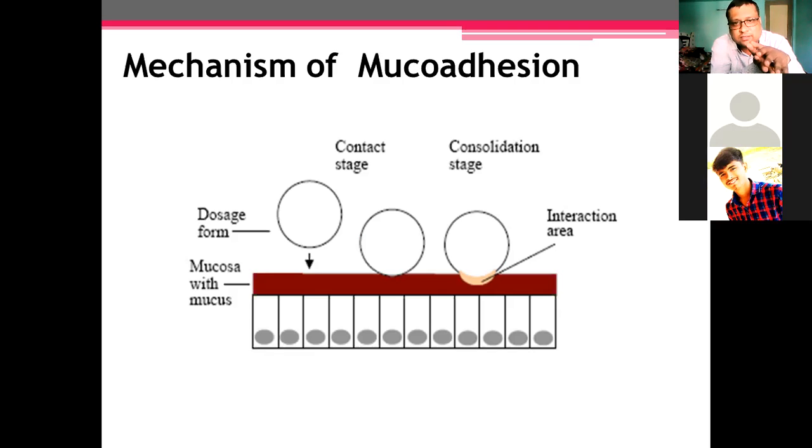Means in that stage there will be the penetration of the polymer which is present on the mucosal device. Device means, if you develop a mucoadhesive tablet, the polymers which are present in that tablet will interpenetrate into the mucosa, and the attachment will take place.